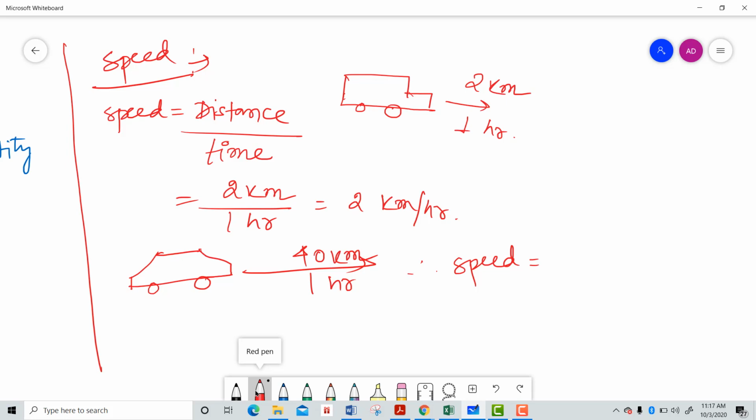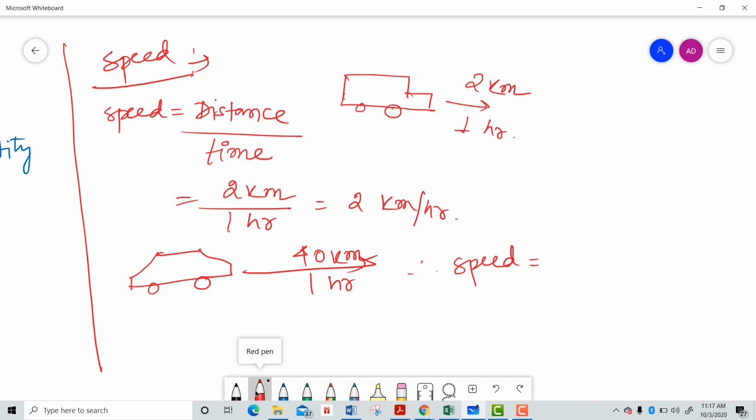What should be the answer? Everyone. As I have explained in the previous case, that's very good. 40 kilometer per hour, right? In the previous case, the truck was traveling 2 kilometer in 1 hour, that means the speed of the truck is 2 kilometer per hour.